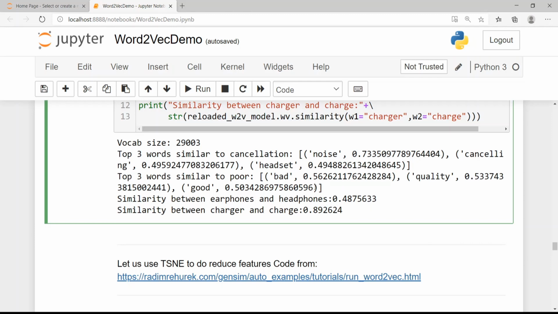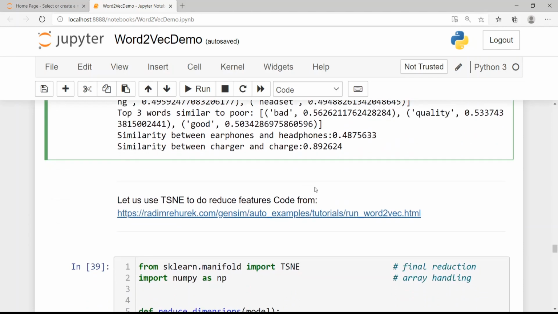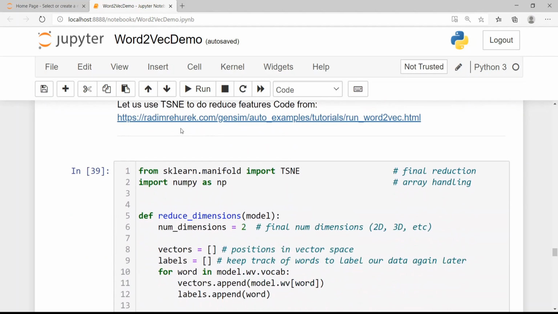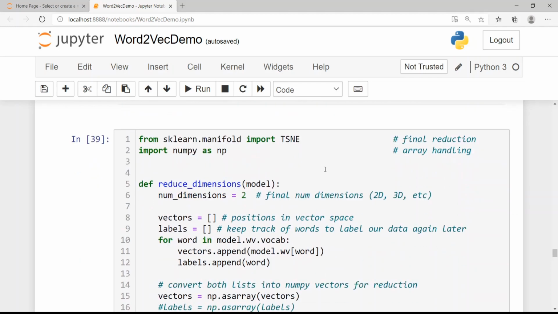Now let us visualize these embeddings. How can we visualize them? This code is again taken from the Gensim tutorial for Word2Vec. We need to reduce our vectors from 300 dimensions to, say, 2 dimensions for visualizing.